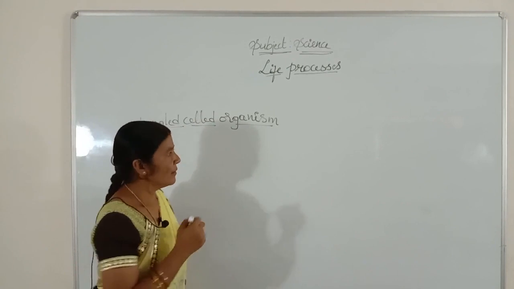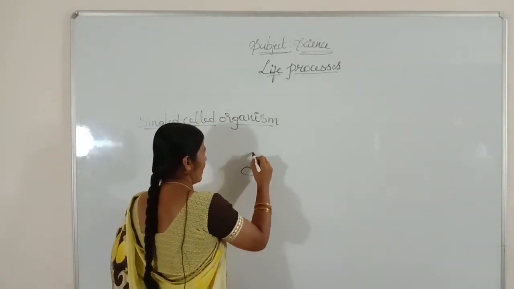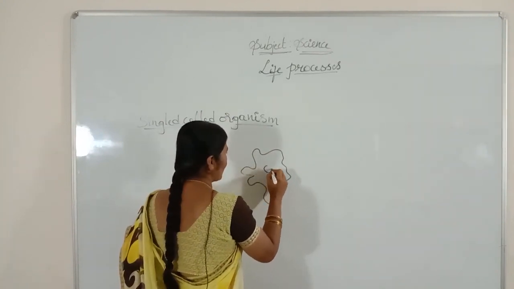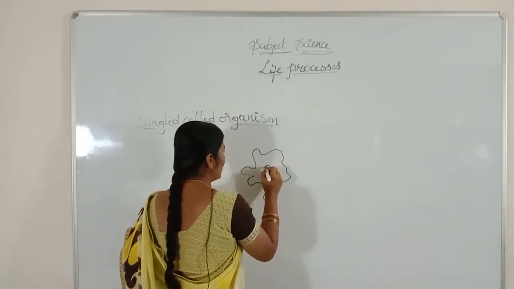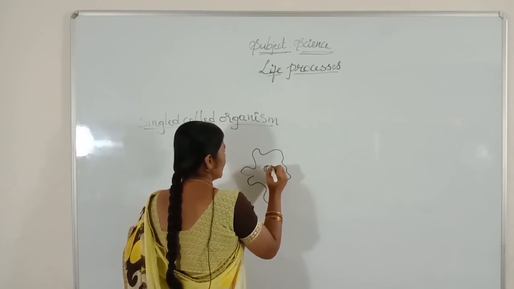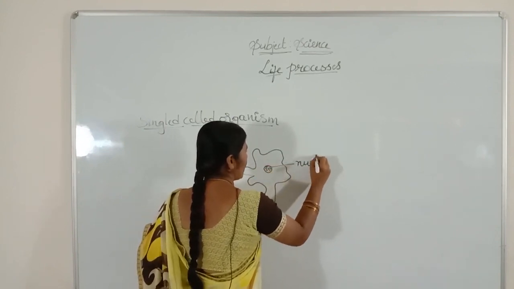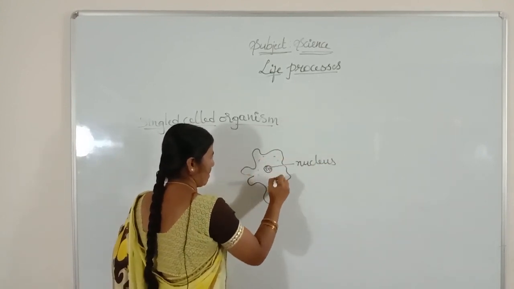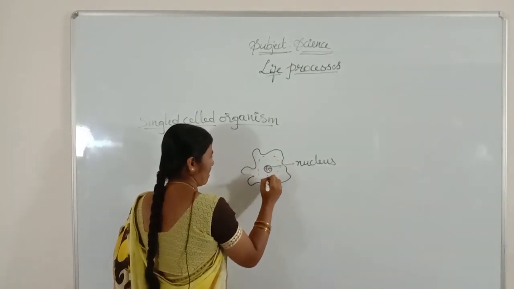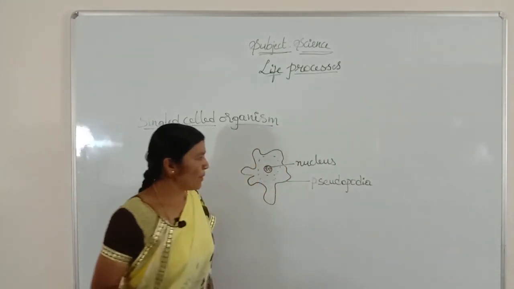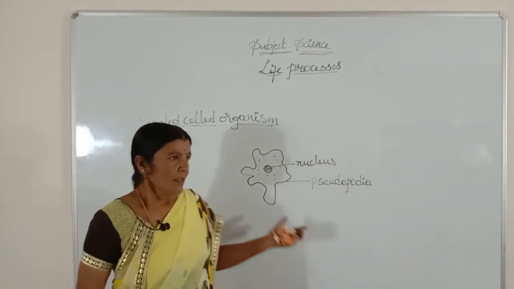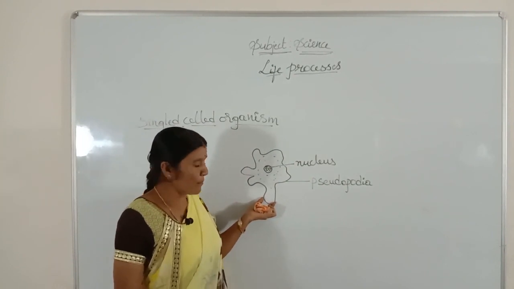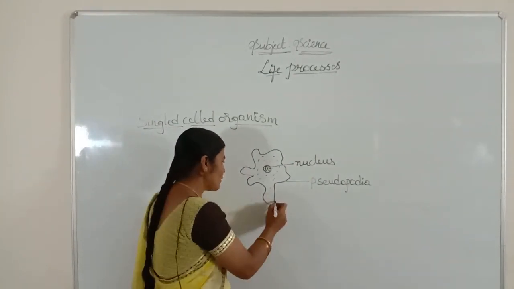In amoeba, as all of you know, the entire body is made up of only a single cell. Amoeba uses a temporary finger-like extension called pseudopodia.